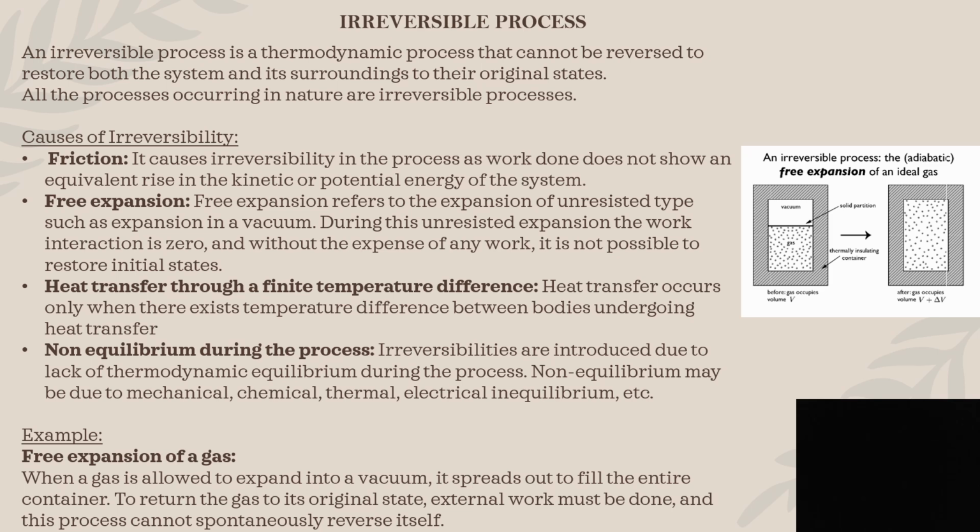Both of the gases have different properties, and once the wall is removed, both gases combine with each other. And here the gases which are combined cannot be separated back to their original forms. This is an example of irreversible process.